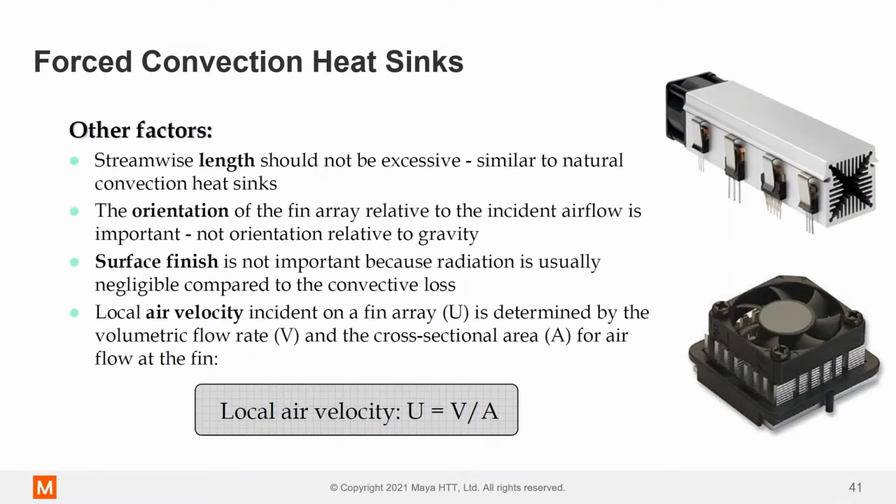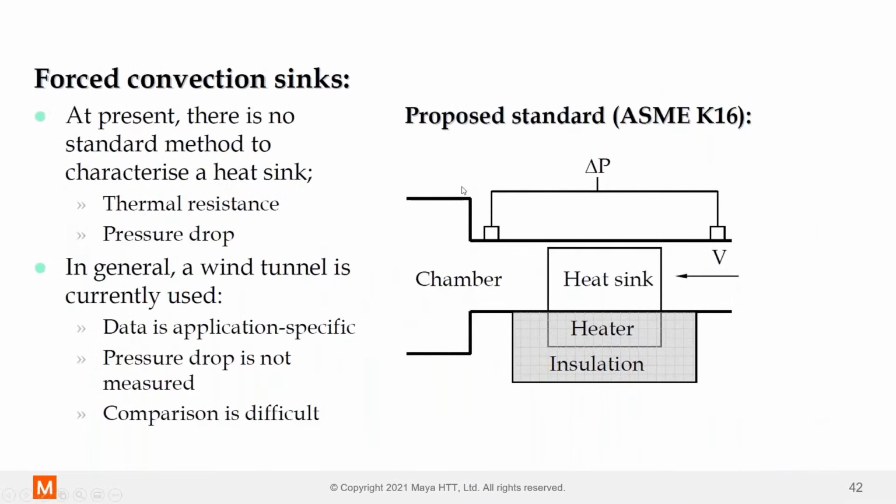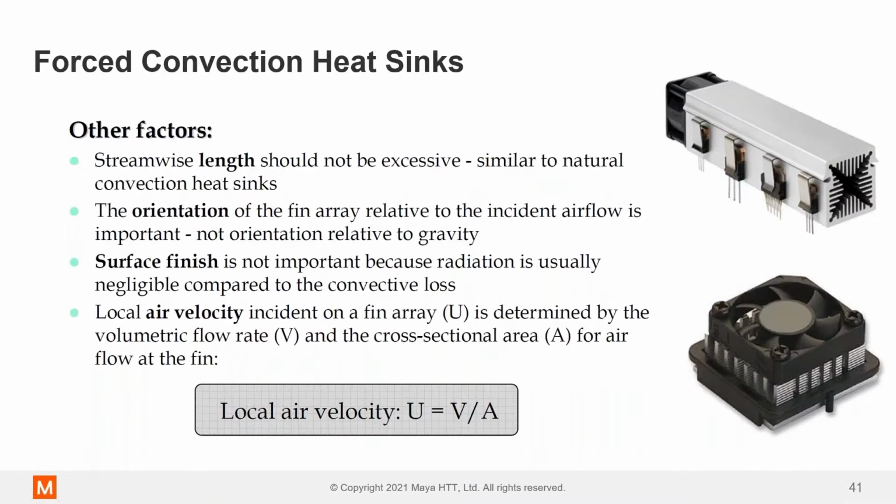So other things to consider with forced convection heat sinks is the streamwise length should not be too excessive. Okay, as you force more and more air down the device, again, the boundary layer is going to grow.